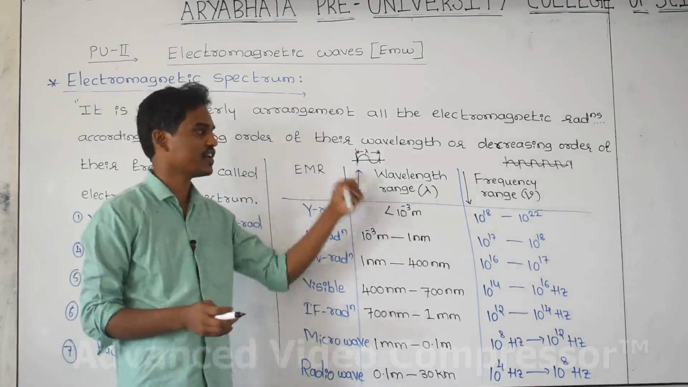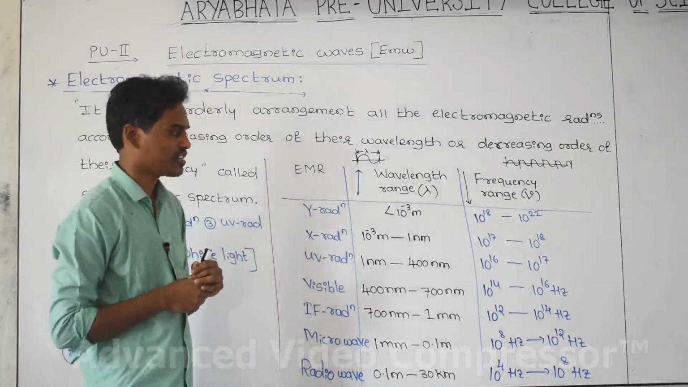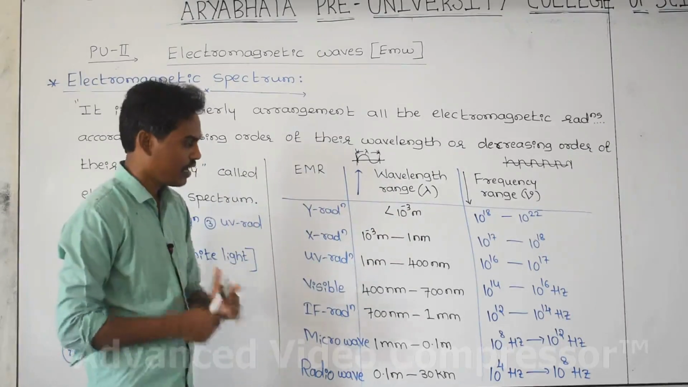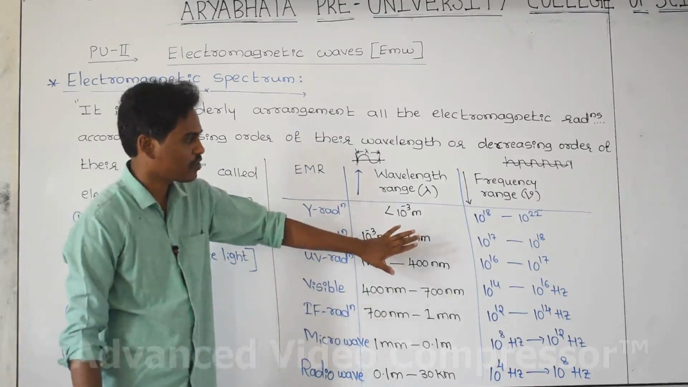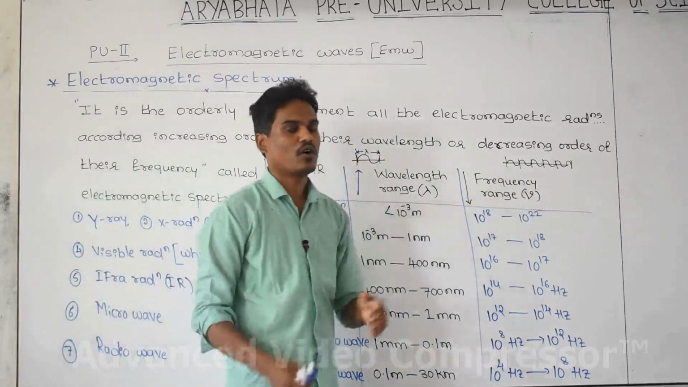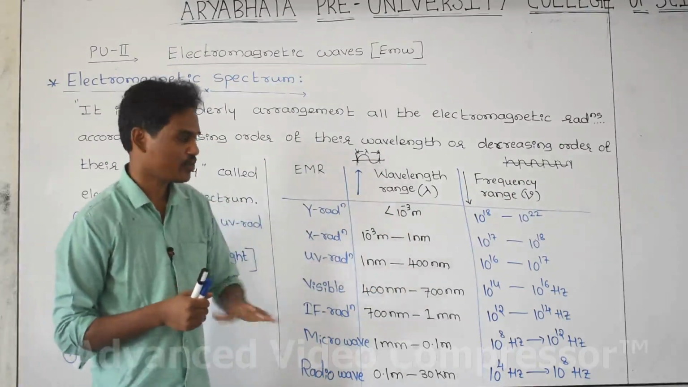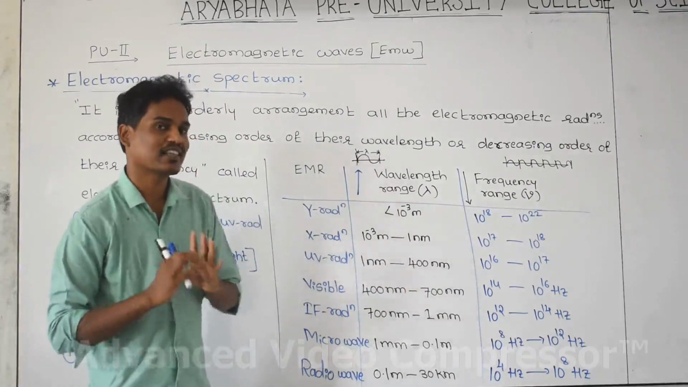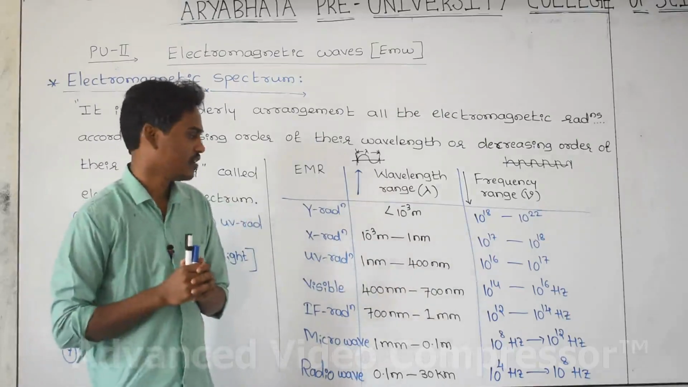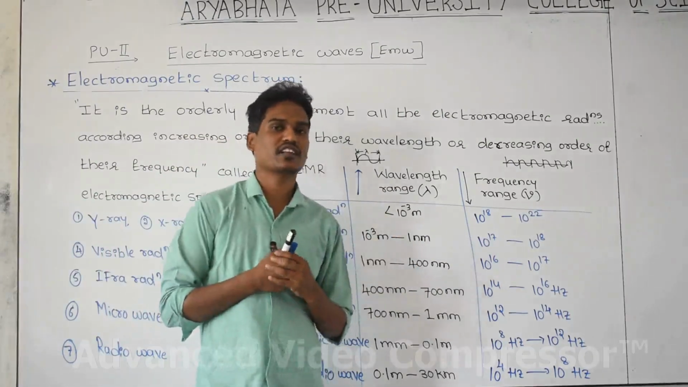According to the definition, there is a list of the electromagnetic spectrum. These are not exact values of the range of wavelength and frequency of all the electromagnetic radiation. These are approximate values. That's why we have used the word range. And this list is important for a 1-mark theory exam question.